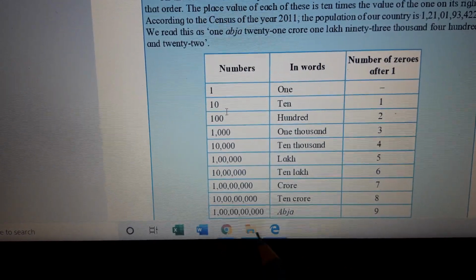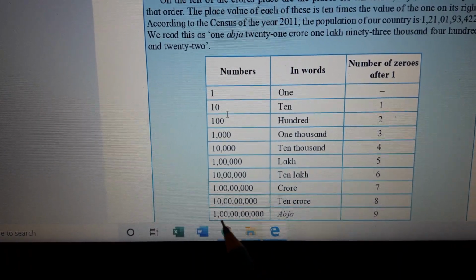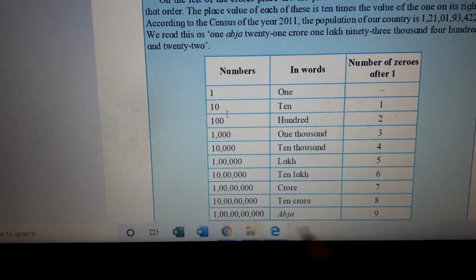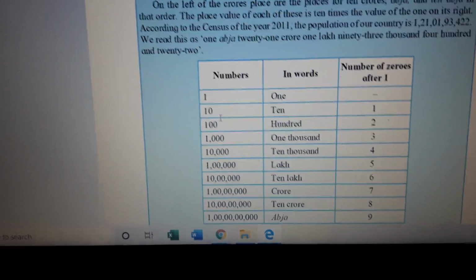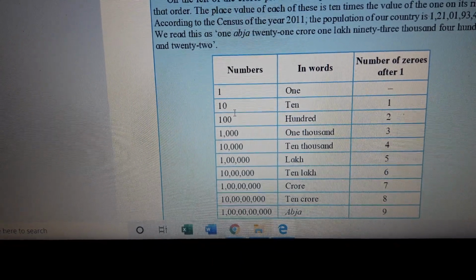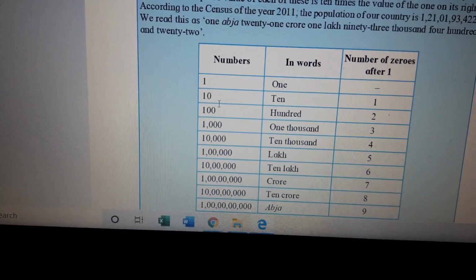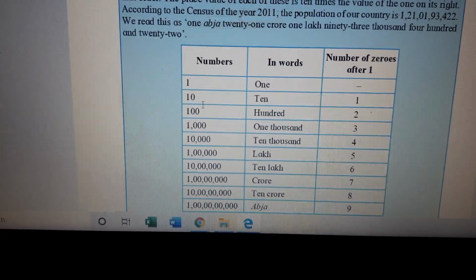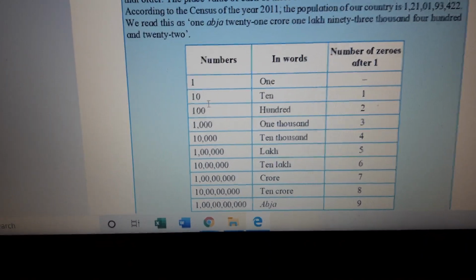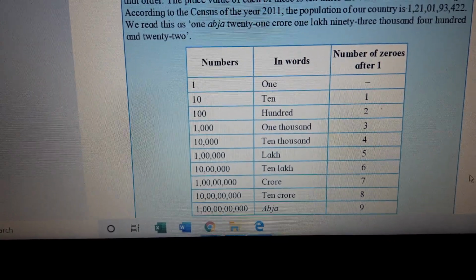So 9 zeros for 1 abja. So this is how we understand what is abja, what is 10 crore, what is 10 lakh. So it goes on from here: 1, 10, 100, 1000, 10,000, lakh, 10 lakh, crore, 10 crore and abja. Okay. So that is all regarding the abja.